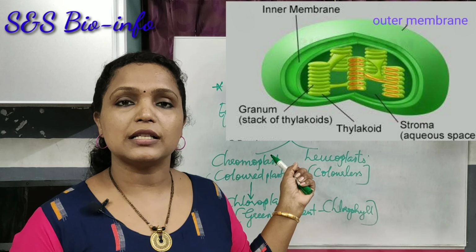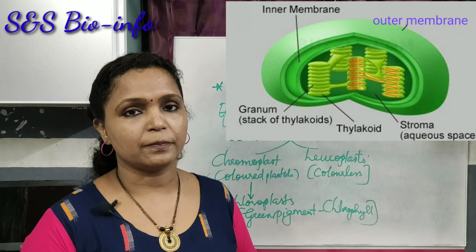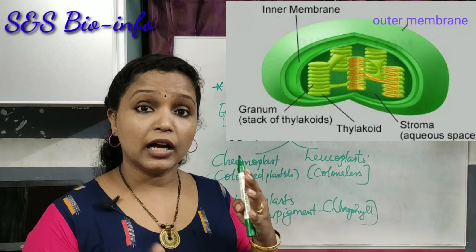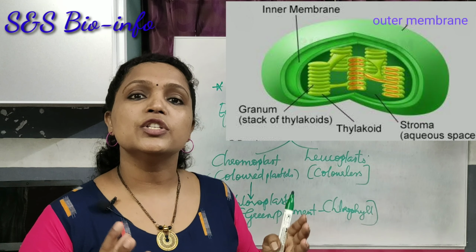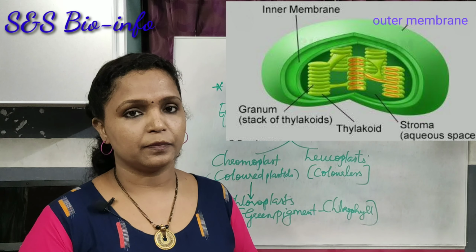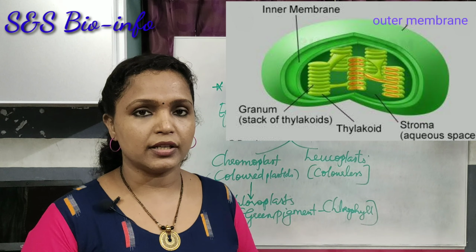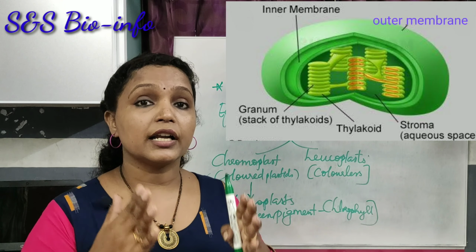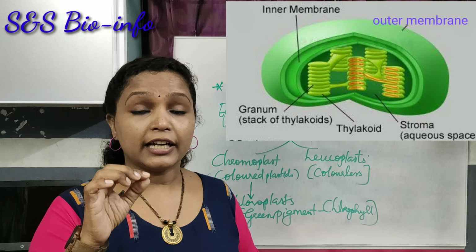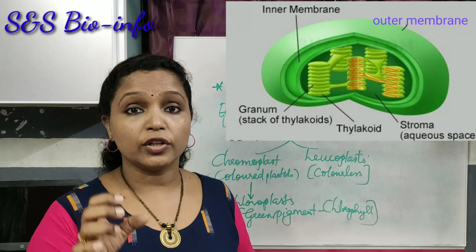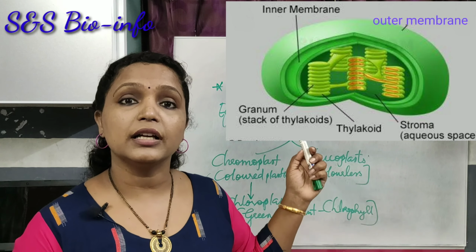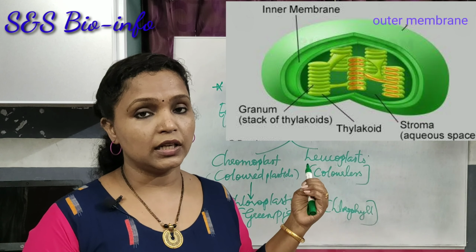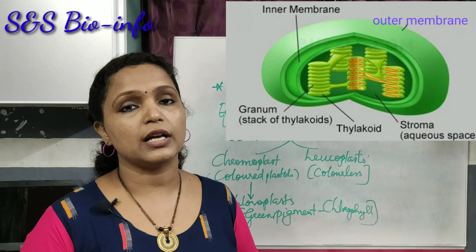Now you can observe the image of a chloroplast. This chloroplast is a double membrane structure, and it has an outer membrane and an inner membrane. And the inner part consists of stroma and grana. Stroma is the matrix in which the thylakoid membranes are arranged as grana. Thylakoid membranes together join to form a specific structure called the granum. So there are many such grana in the stroma of this chloroplast.